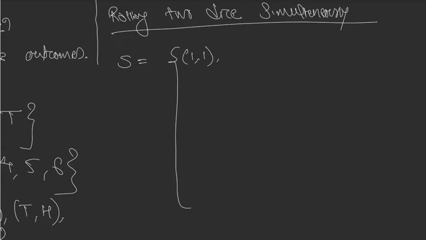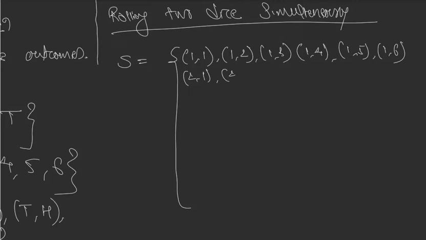Both the dice can have one on the top face. 1 2, 1 3, 1 4, 1 5, 1 6, right? Similarly, 2 1, 2 2, 2 3, 2 4, 2 5, 2 6,